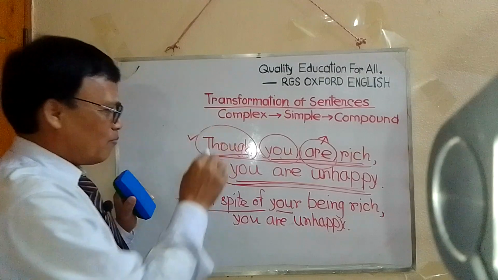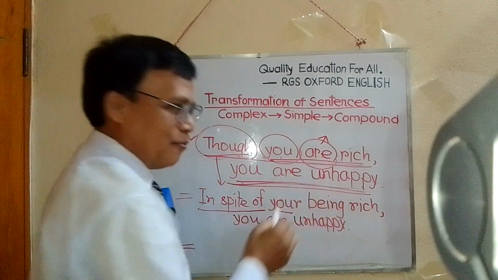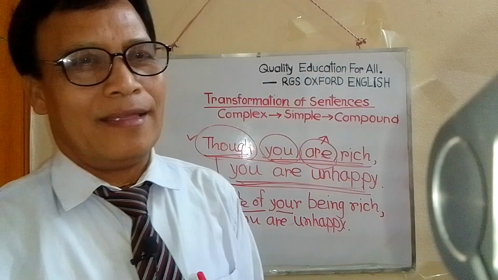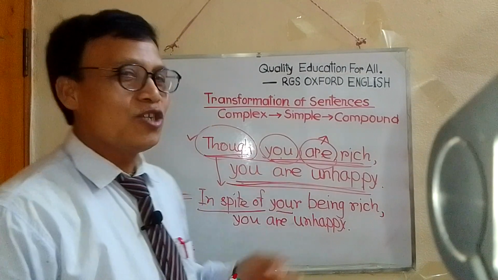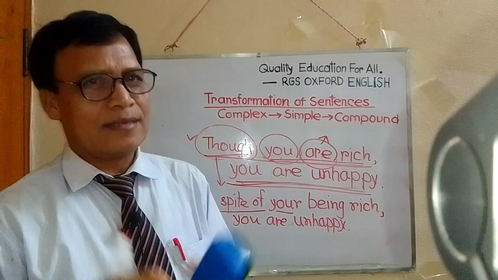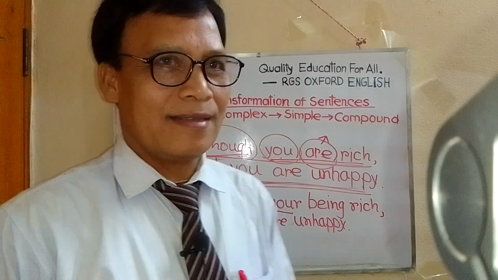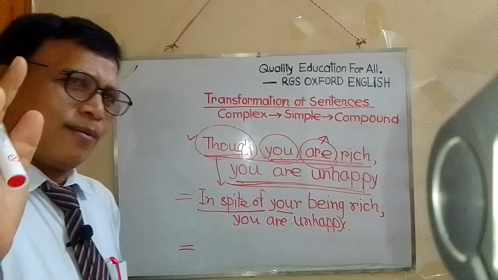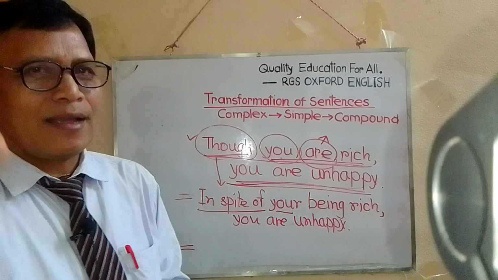And you see, if you come from the complex sentence, there are two clauses here: you are rich and you are unhappy. But how and why we will connect the two clauses, and which connector or conjunction will be used here to add these two clauses?